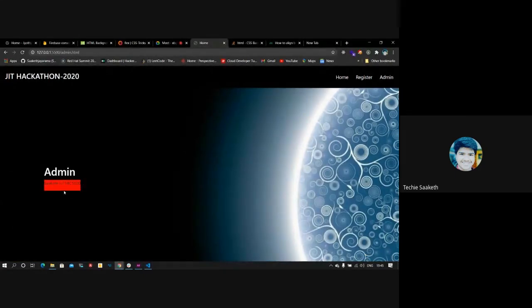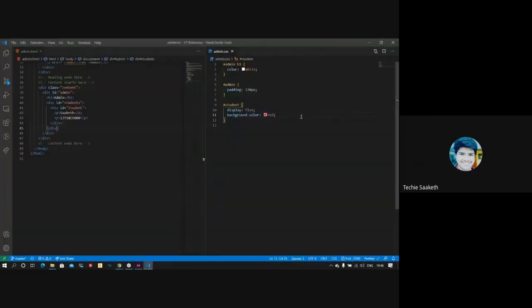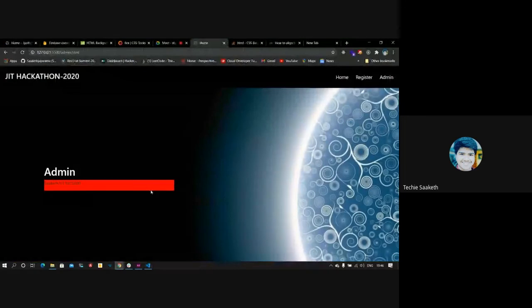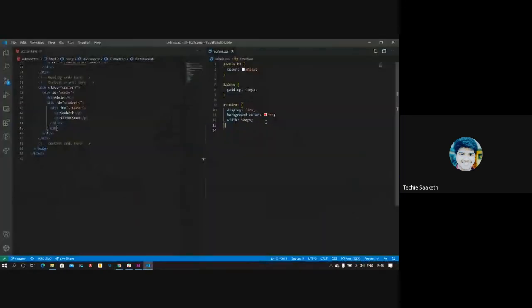Even if we set justify-content to space-between, it doesn't affect anything, because the width is just this much. So I'll change this width and set a minimum width of 500 pixels. Let's see how it looks. It's okay to be 500 pixels. I'll give some padding for it.